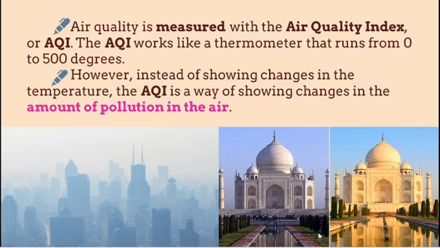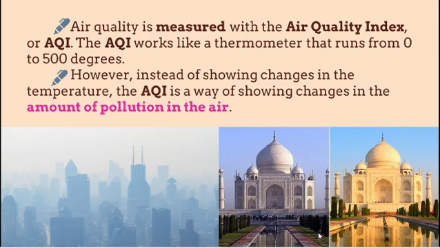Before that we have to know what is AQI. Air quality is measured with the air quality index, or AQI. The AQI works like a thermometer that runs from 0 to 500. The quality of air can be measured by this AQI. A thermometer runs from 0 to 100, like that this AQI works from 0 to 500. As a thermometer shows temperature, like that it shows the quality of air, that is the amount of pollution present in air.